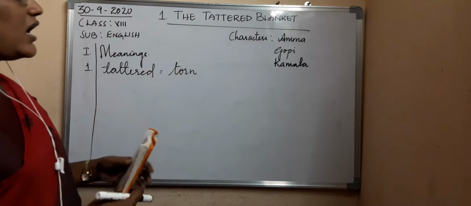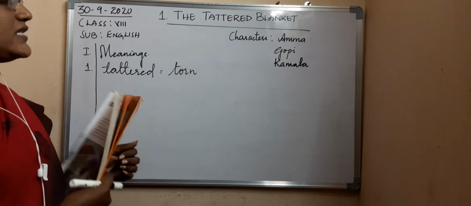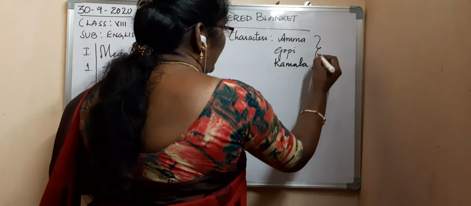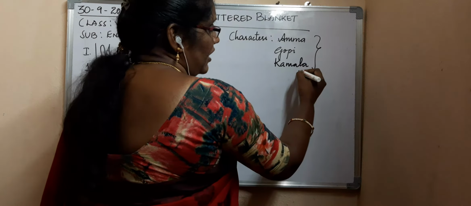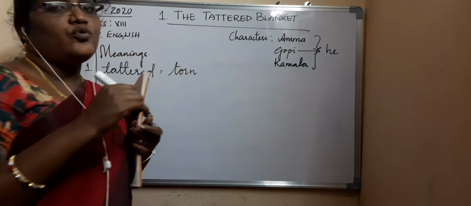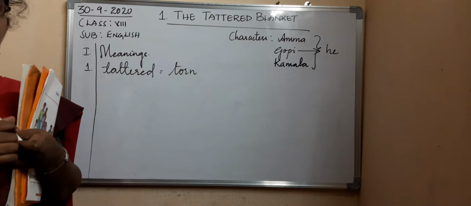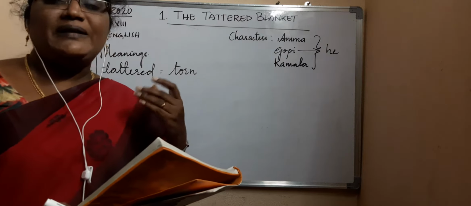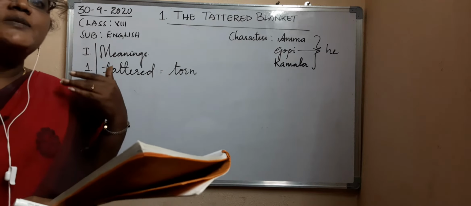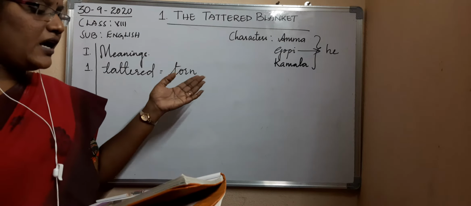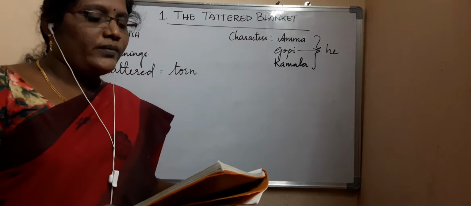So, when he arrived unexpectedly, who is he? Here we have three characters: one is Amma, one is Gopi, and one is Kamala. He, the one who arrived here, is Gopi. Unexpectedly means it is not the expected visit. So he arrived unexpectedly at his home in the countryside.